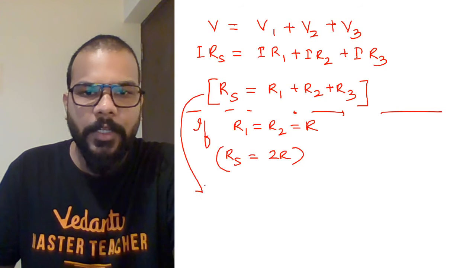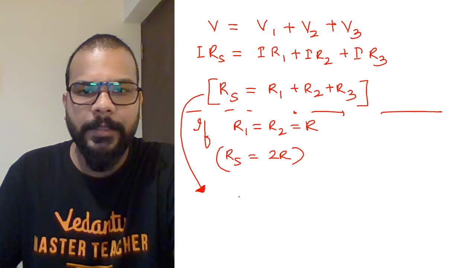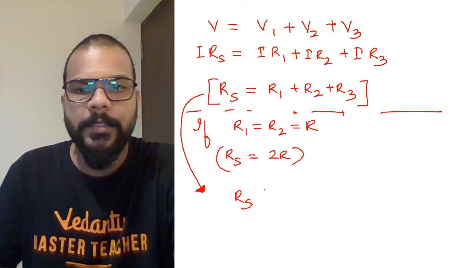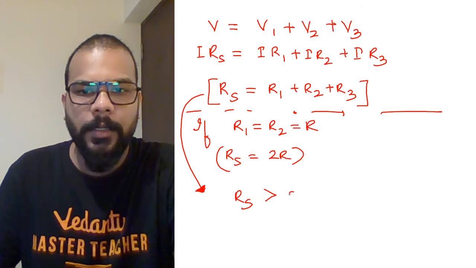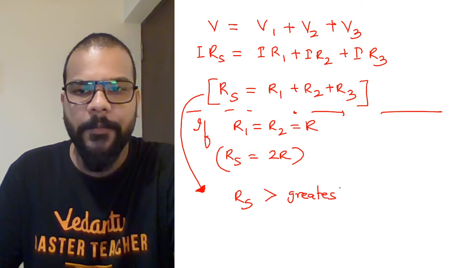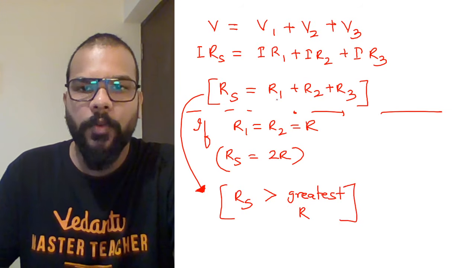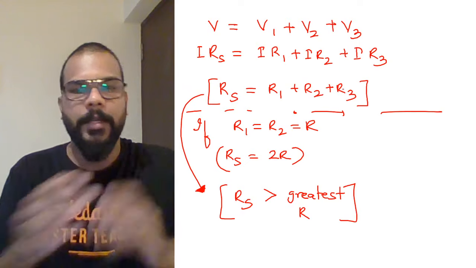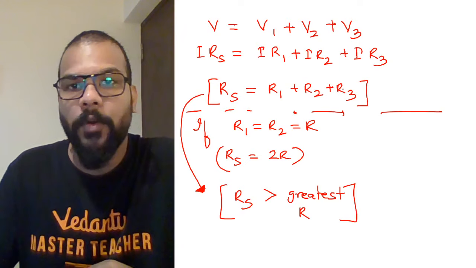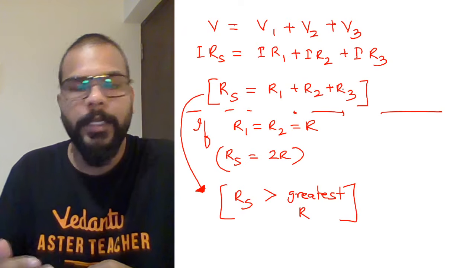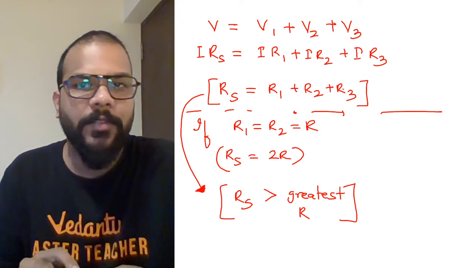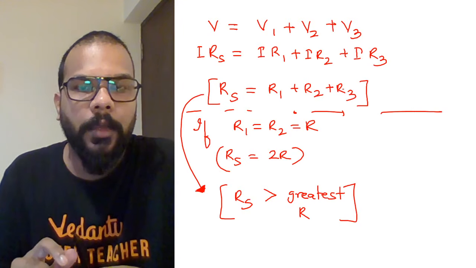In such a combination, when you have multiple resistances, the value of equivalent resistance is going to be greater than the greatest resistance which is there. Whatever the greatest value of R you chose among R1, R2 and R3, the equivalent resistance is going to be more than the maximum possible resistance which was there in the combination.